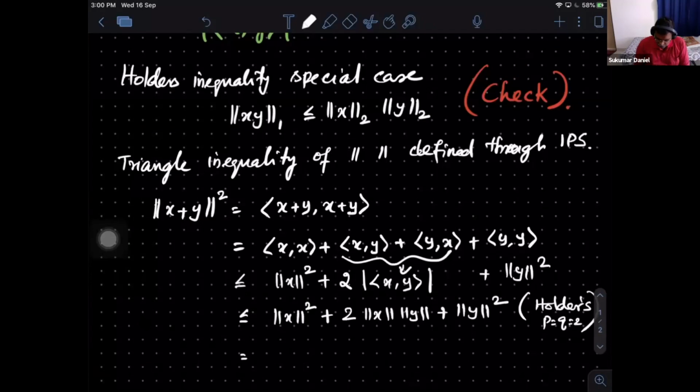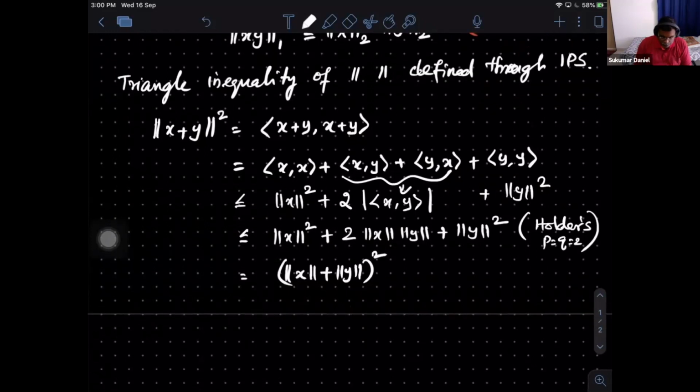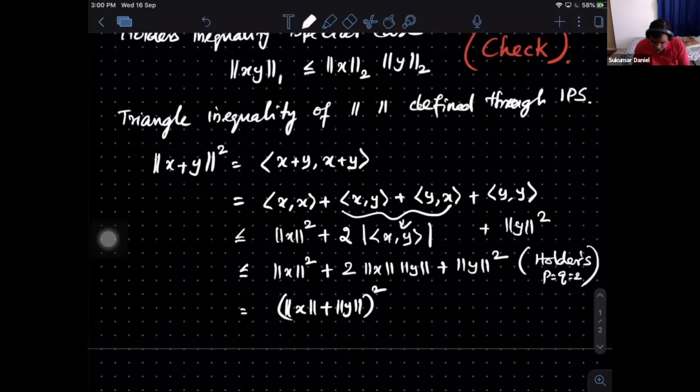So now see that both sides you got the inequality you want. So norm of x plus y whole square is less than or equal to norm x plus norm y whole square. So taking square root on both sides, you get the required inequality. So that proves the triangle inequality.